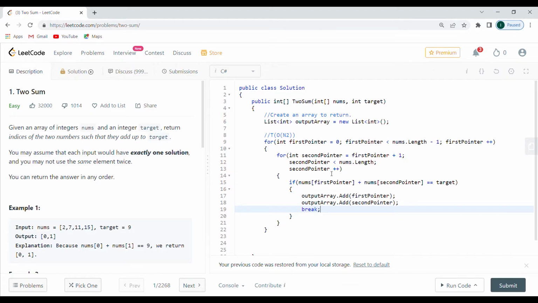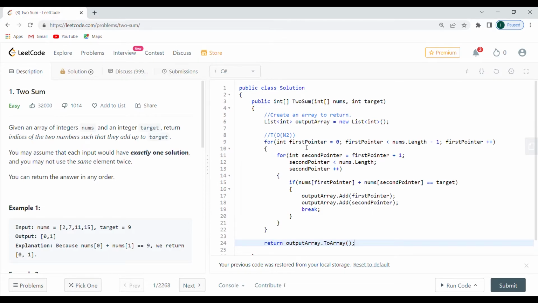Okay, good. So that's pretty much it. Since we have only one solution, I'm not going to be bothering searching for more. I'm just going to break here. And now I need to return the output array. And since that is a list, I'm going to say .toArray here. And that seems pretty legit to me.